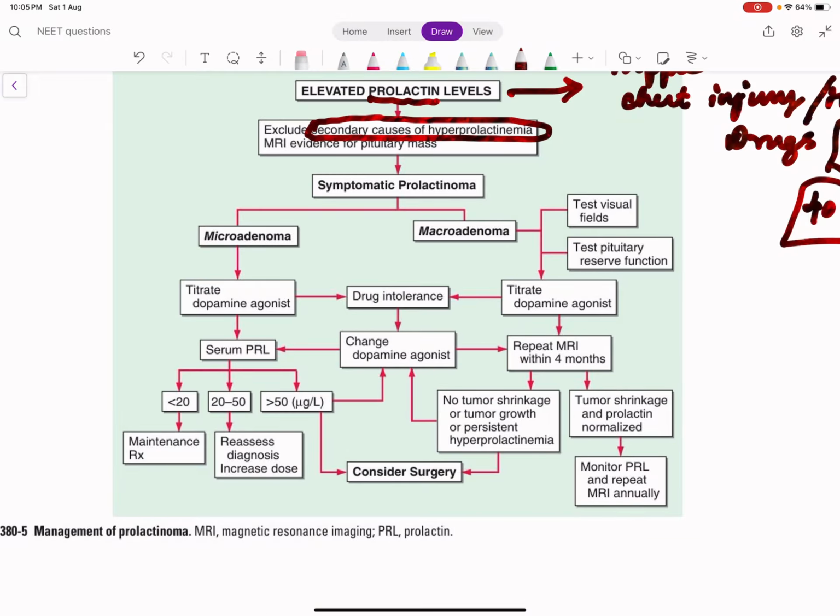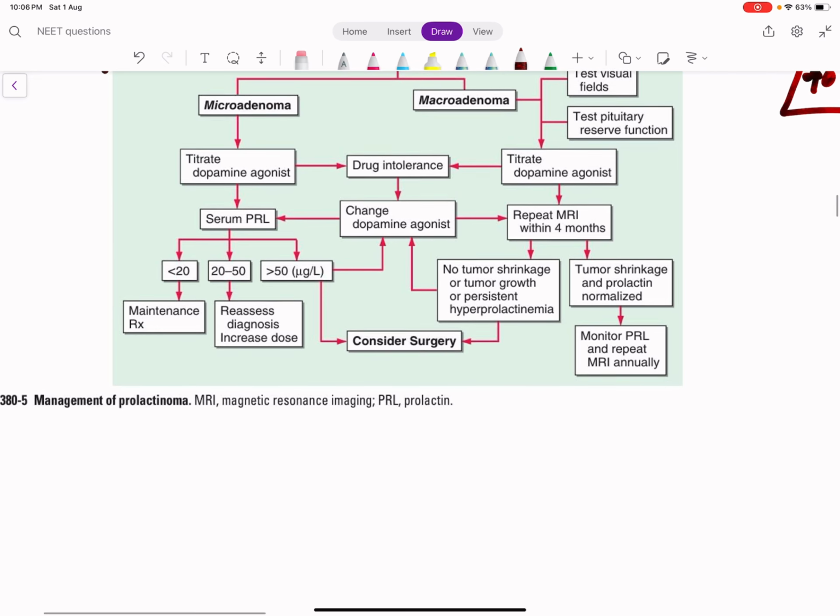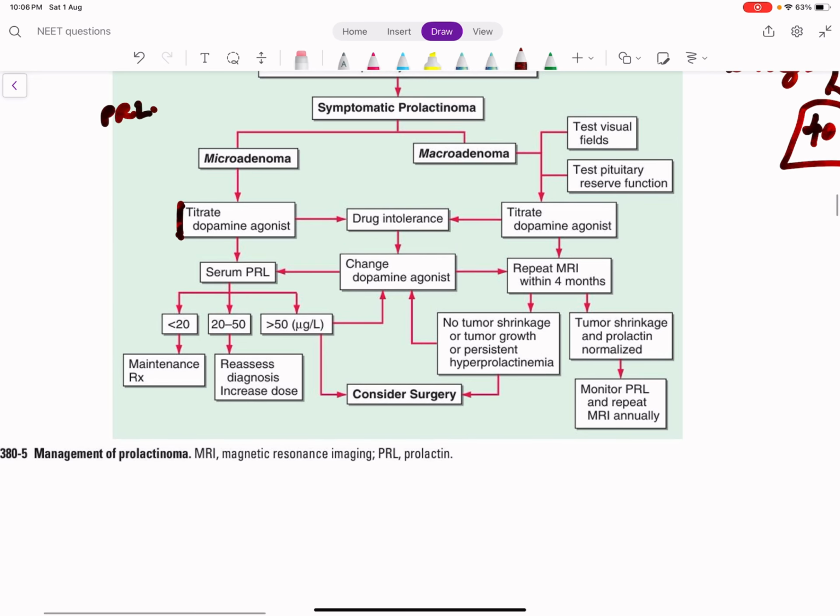So how will you think of prolactinoma? You can do MRI brain and we can measure the prolactin levels, right? How will you treat? By giving a dopamine agonist. There are two dopamine agonists, cabergoline and bromocriptine.